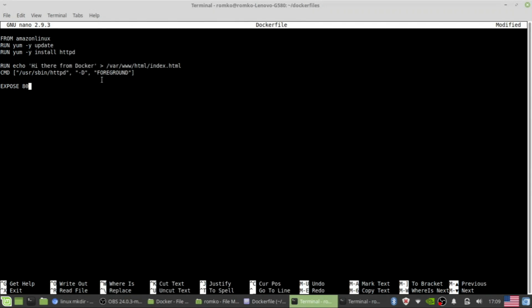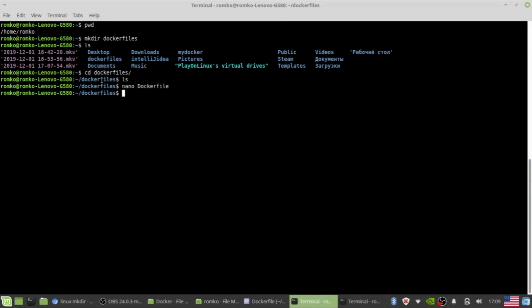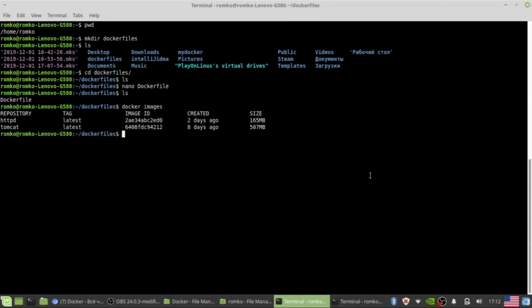Let it be a little bit interesting: 1st December. Yes. And right now we will create an image from our Dockerfile. Okay, let's check our images. Yes, HTTPD and Tomcat. And right now we will create our image.